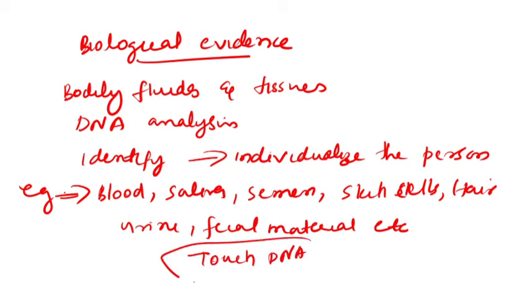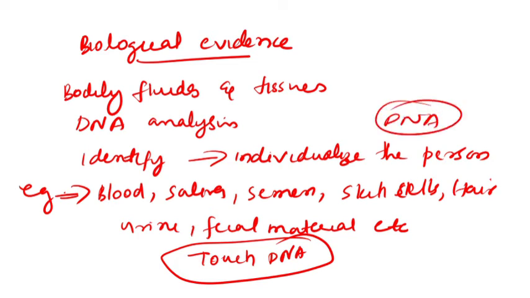Touch DNA is also a biological evidence. What is touch DNA? If we are touching a pen or a bottle, a glass, anything, we can collect DNA from that material without any expression. That is touch DNA. The power of DNA testing is such that the examination of biological items can produce very compelling evidence. However, attention must be paid to safety, contamination, and degradation issues.